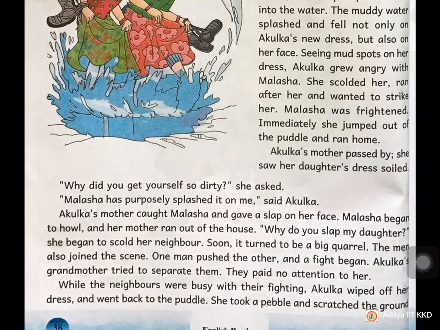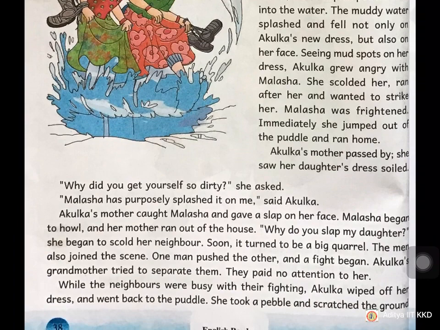One man pushed the other and a fight began. See, the quarrel increased and it has become a fight also. They fought with one another. Akulka's grandmother tried to separate them. So Akulka's grandmother has come and seen the incident, what's going on, felt very bad and sad, and she has tried to stop them. They paid no attention to her. No one is listening to her.